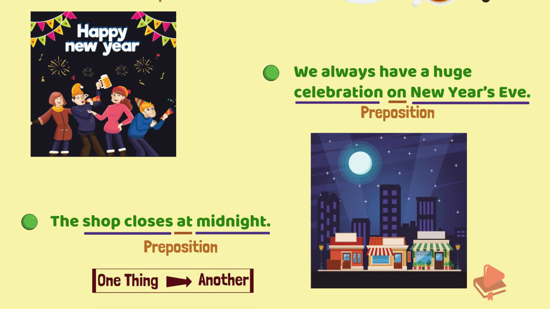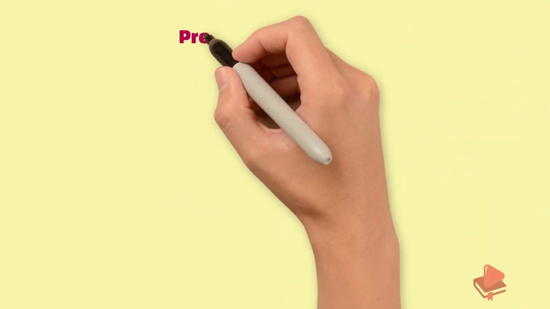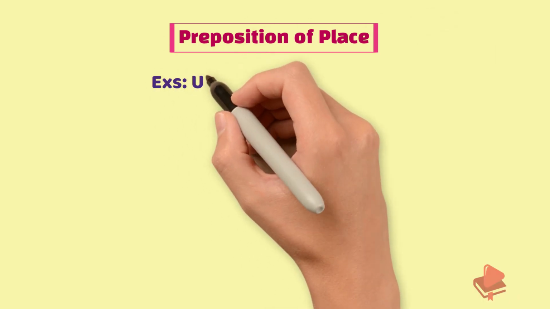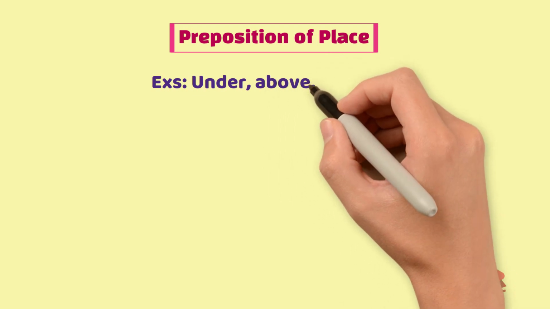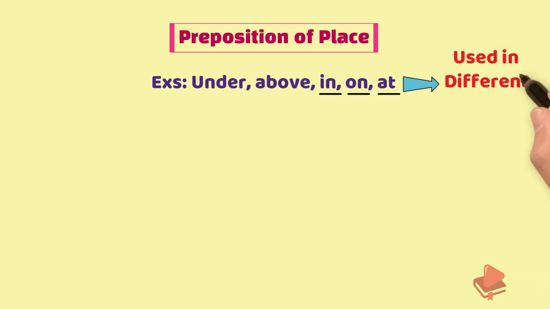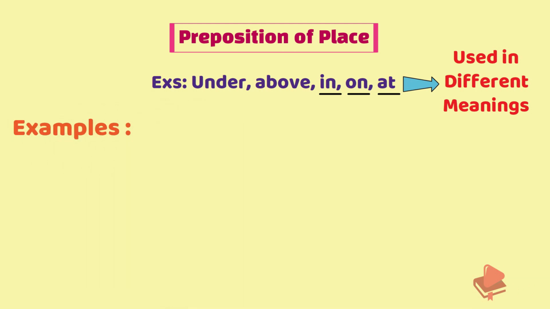Now let's see the next one. The preposition that describes where anything is in context to other are defined as preposition of place. For example, under, above, in, on, at. These are the examples. Now you might think we had in, on and at in a preposition of time, and here also. But please remember they are used in different meanings. Let's see few sentence examples to make the things clear.